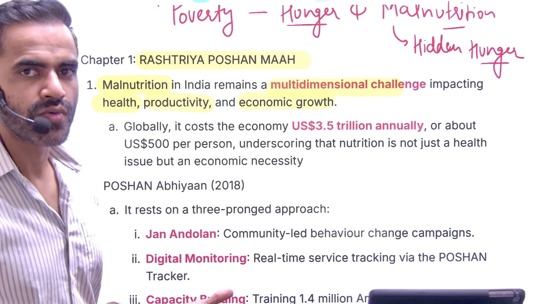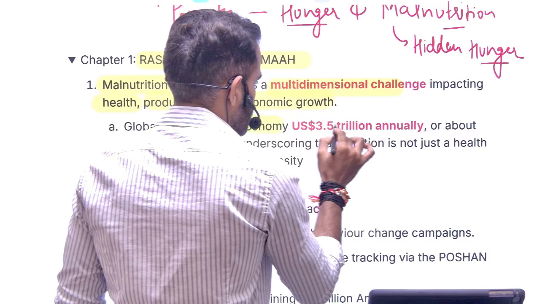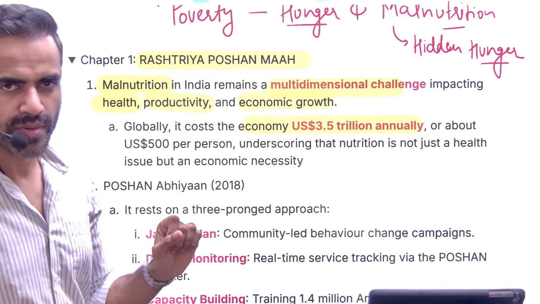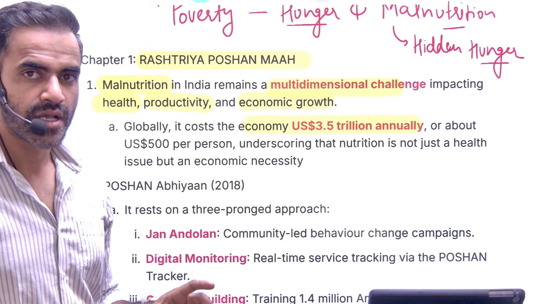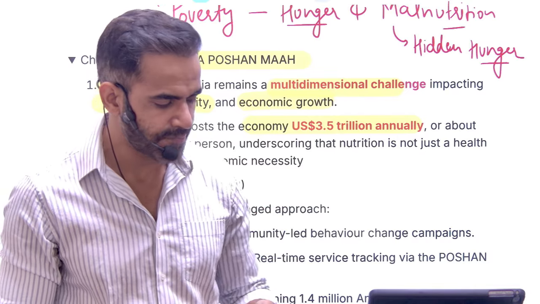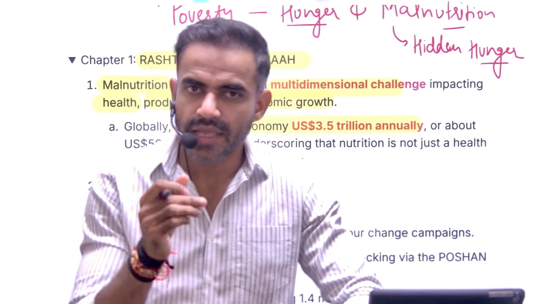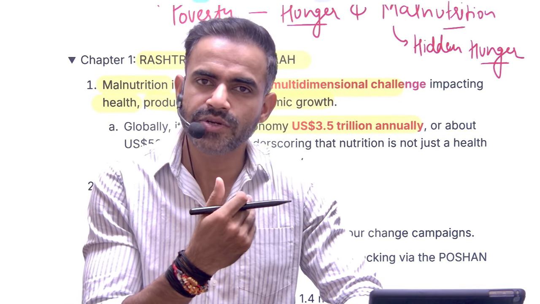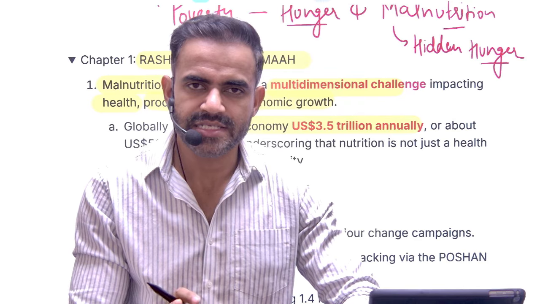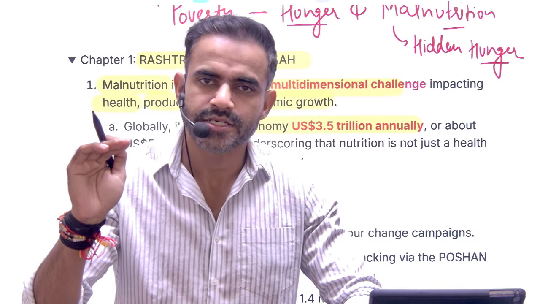Subsequently, it leads to loss of economic growth, and that's why every year there is a loss of roughly 3.5 trillion dollars annually. This is about the global figure. 3.5 trillion dollars is the loss because of malnutrition. So in a very simple statement, you can use this data to show that this is the cost of malnutrition. If we focus on malnutrition and are able to address this problem, we can achieve much more growth. In a very simple sense, if we focus on the nutrition part, our growth will increase tremendously.